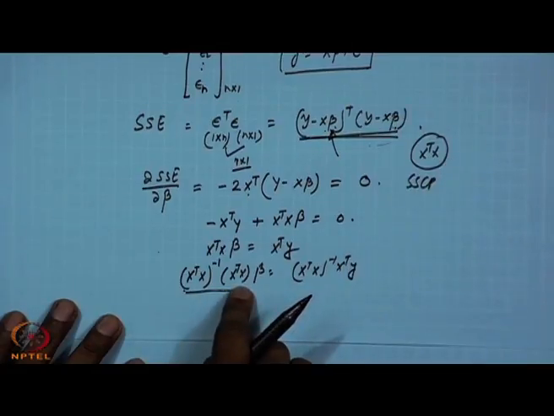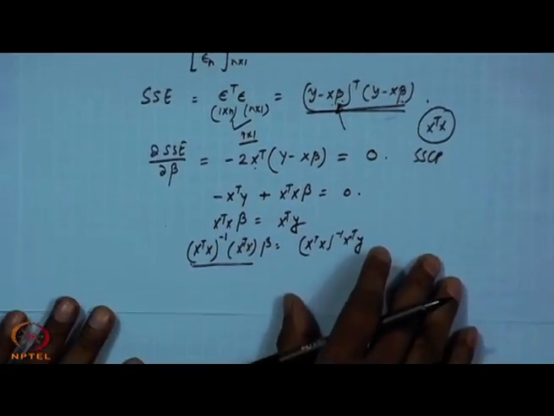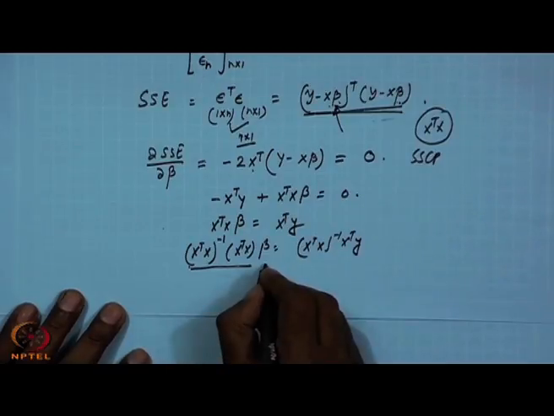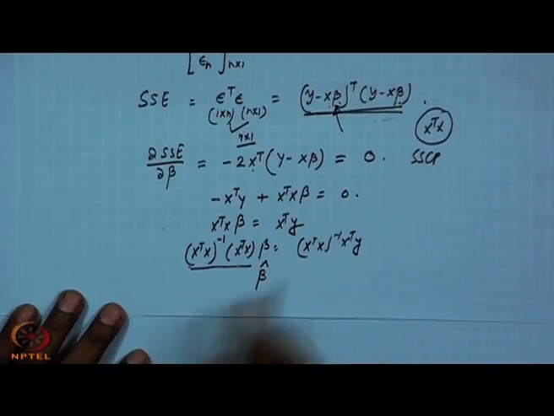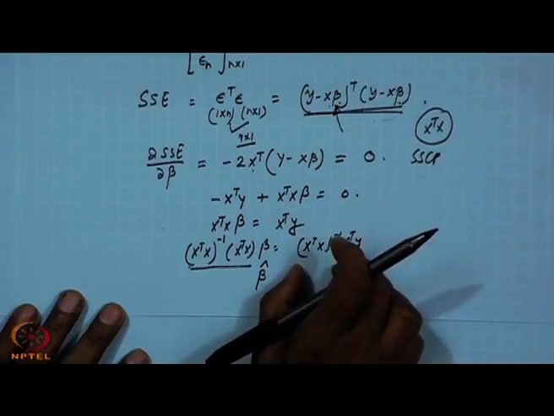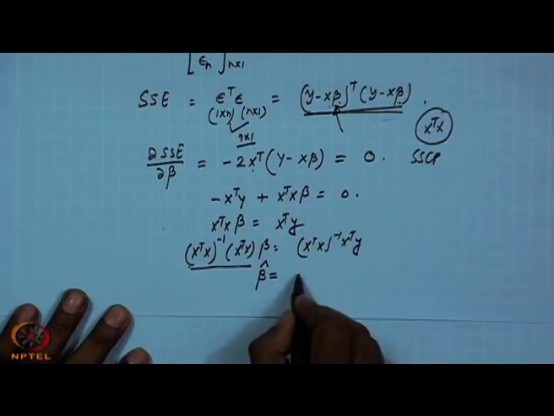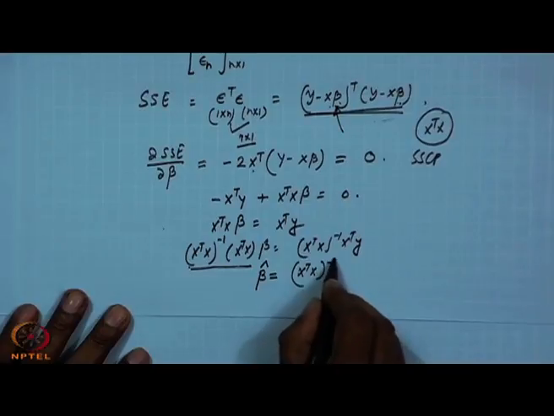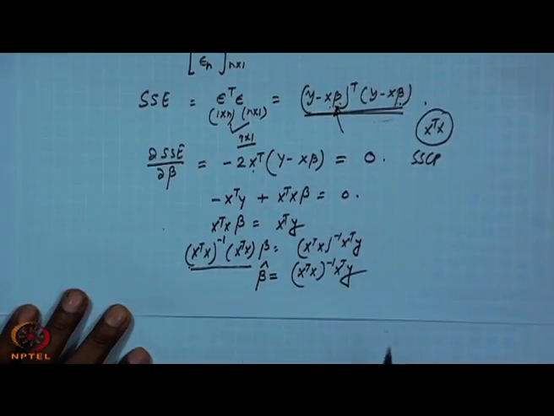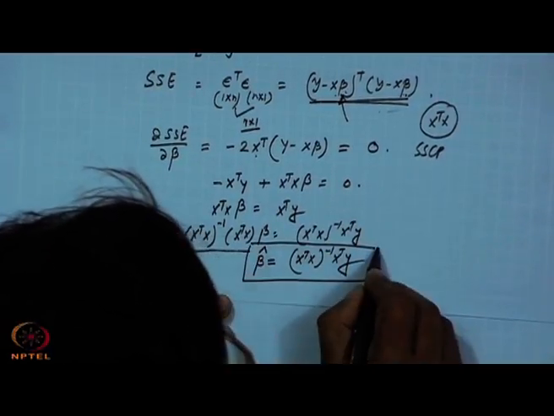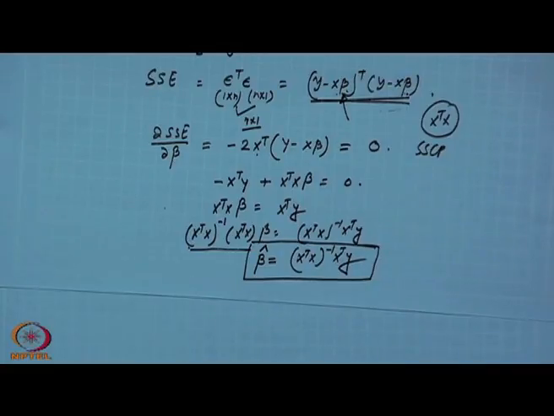So, the inverse times this will be the identity matrix, as generally it is full rank. That is the full rank case. So, this one is the identity matrix. So, I can say beta, we now write beta cap, because x and y are fixed values collected from the sample. So, this will become x transpose x inverse x transpose y. Okay, so this is your formula for estimating regression coefficients.